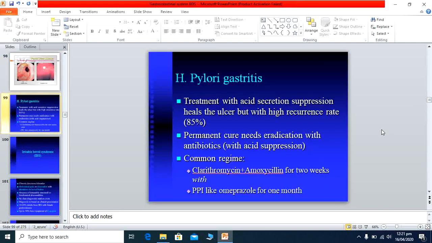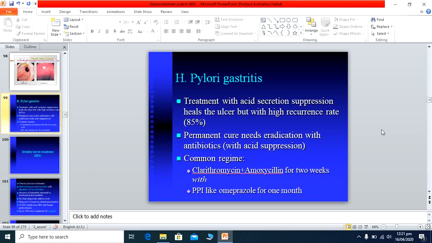Now, H. pylori gastritis treatment with acid secretion suppression like a proton pump inhibitor is performed. Previously for acid peptic disease we usually gave a proton pump inhibitor, but I have already told you that this is not the definitive treatment. As long as the H. pylori bacteria are there in the stomach, they will again and again cause gastritis, and the patient will have the same symptoms after stopping the treatment.